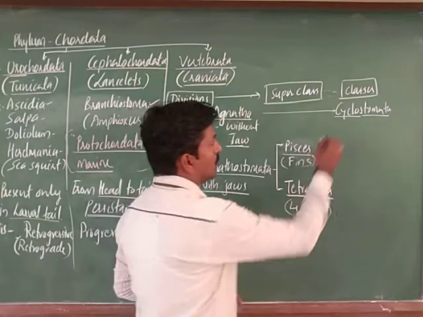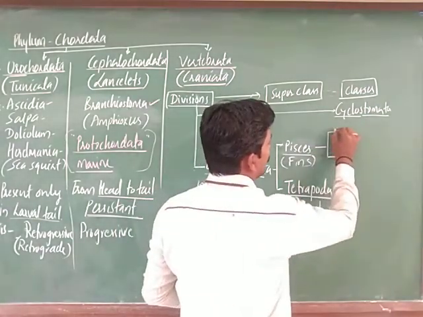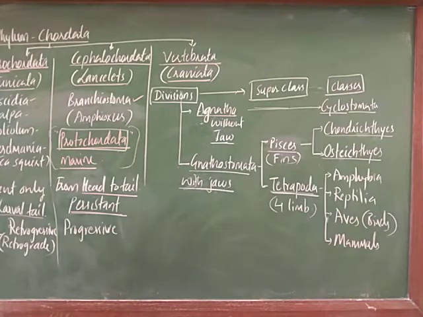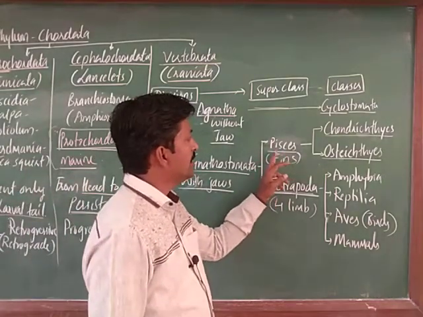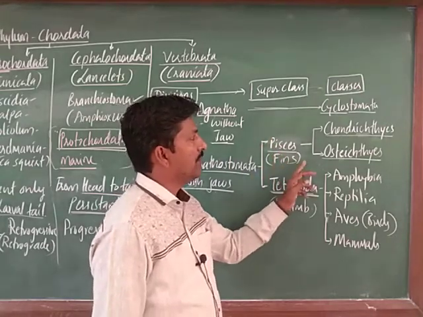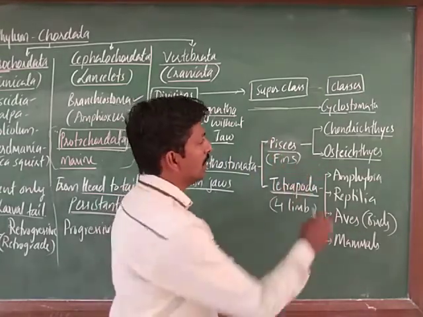Pisces is classified into two classes. Superclass Pisces is classified into two classes, that is chondrichthyes.